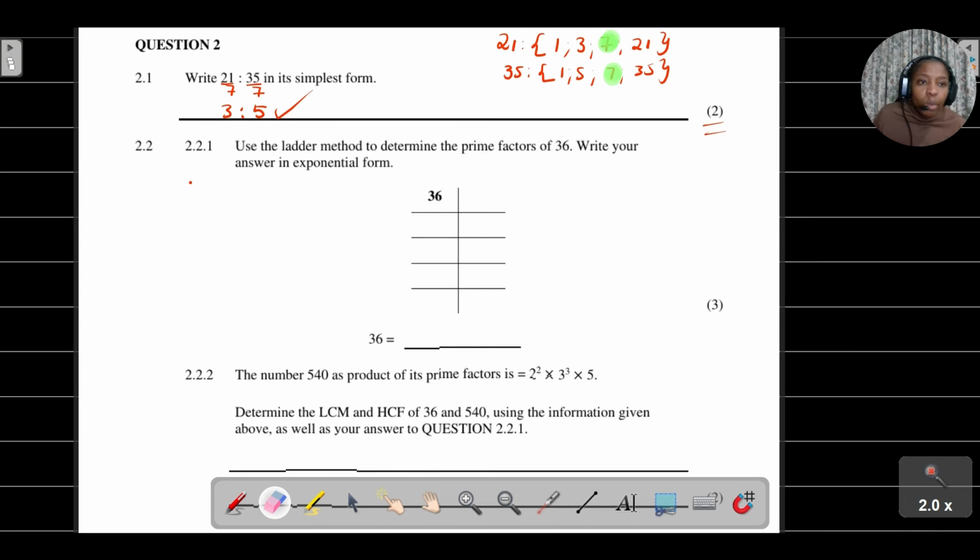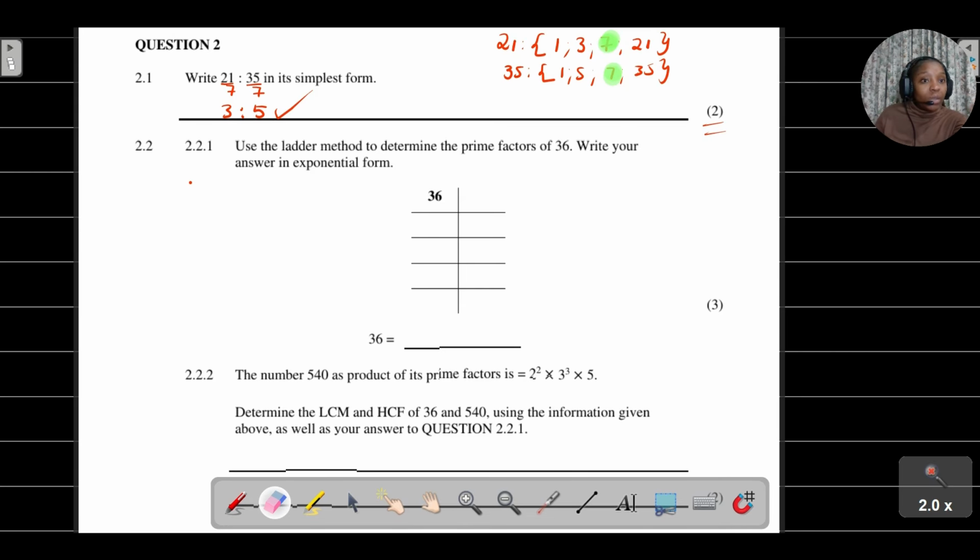If they said show calculations, maybe then you would be required to show all these steps, showing the factors and then finding the highest common factor. But in this case, because it's just for 2 marks, honestly speaking, you can just use your calculator the way that I've explained to get your answer.